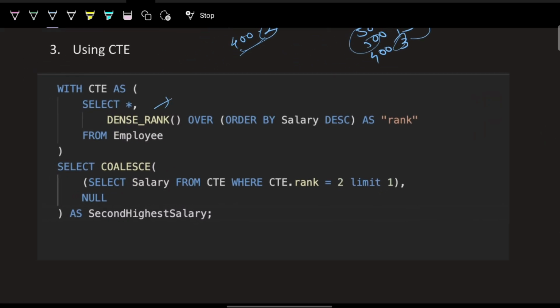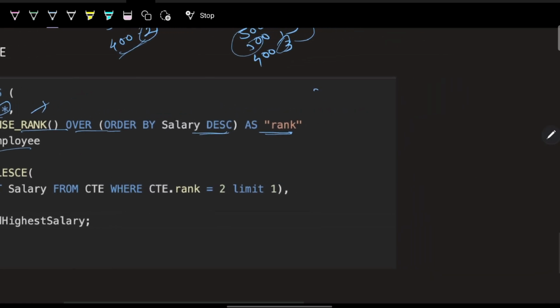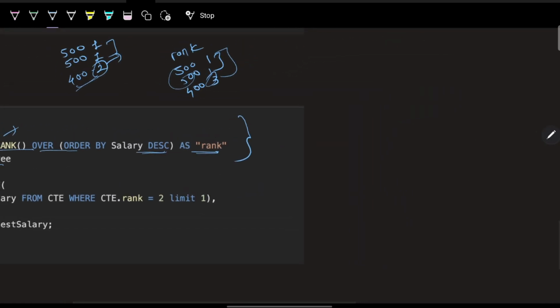So what I'm doing, I'm using the CTE, selecting everything, and dense rank over, this is the window function syntax, order by salary descending as rank from employee. What is this step doing? For example, I have an employee table where I have the salary. For example, this is my employee table where I have the salaries 200, 600, 700.